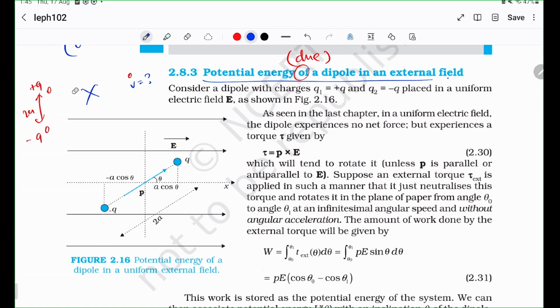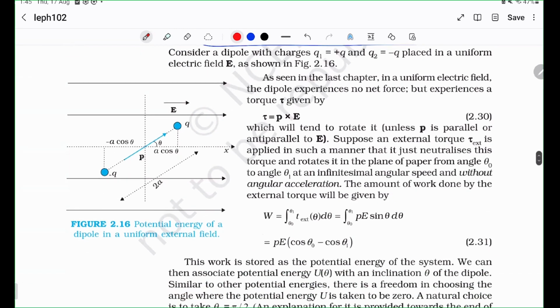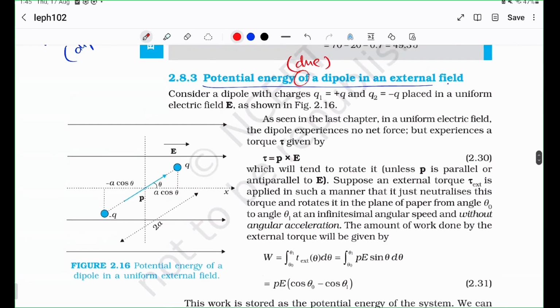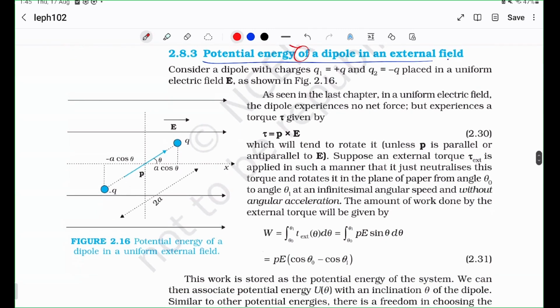The question is, given an external electric field and you have a dipole like this, now what happens to the dipole? What is the energy of the dipole? These are two very different questions. So let us first consider, in 12th grade we will only consider uniform electric fields. You will find that if you come to non-uniform electric fields, you get very complicated expressions. And all of this is not really required.